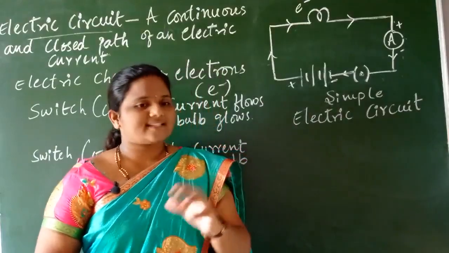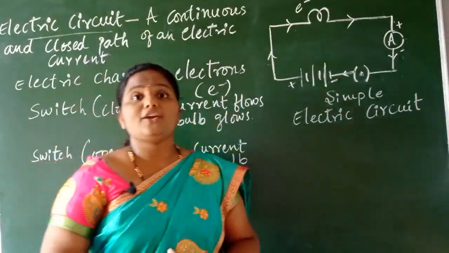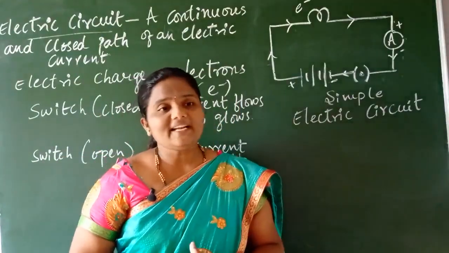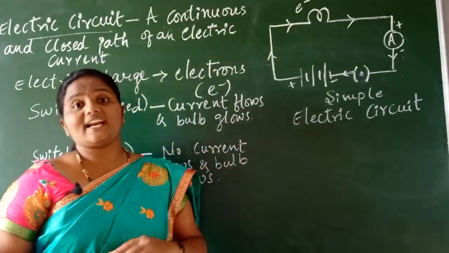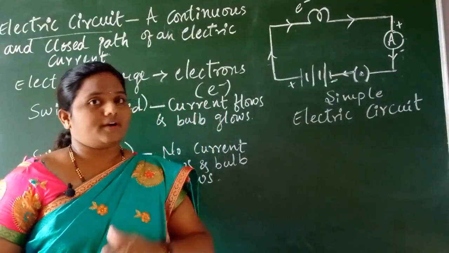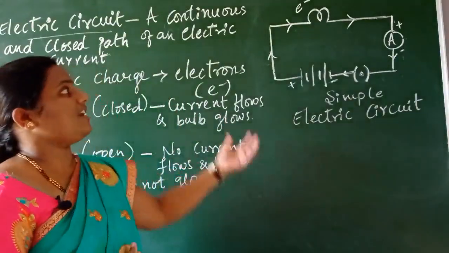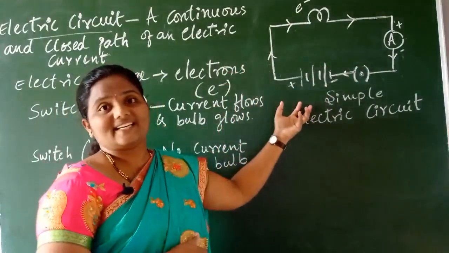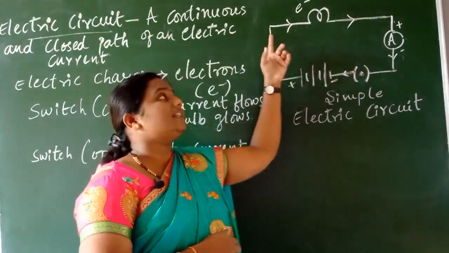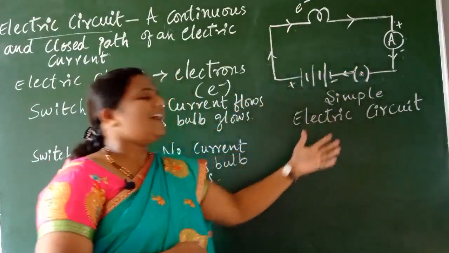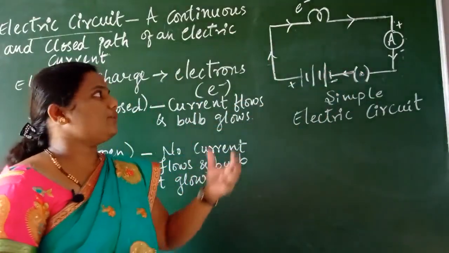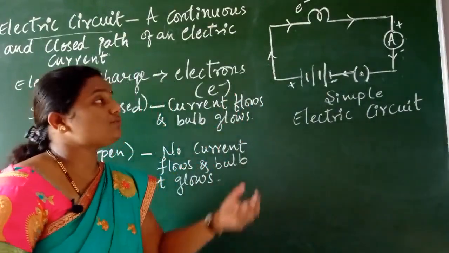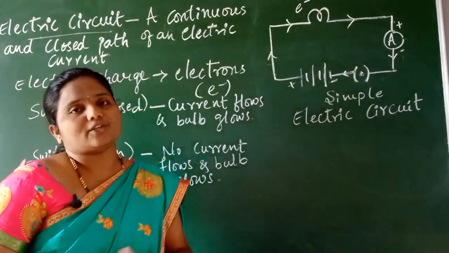And in our lower classes, we have studied about air currents. You know how they are formed? Due to heavy winds, we can find the air currents. Similarly, water currents also we have studied, isn't it, children? How are they formed? Due to the flowing water, we can find the water currents. In the same way, we can find what? Electric current. The flow of electric charge, nothing but electrons, will constitute an electric current, children. In a circuit, if we say electric current is there, what does it mean? The flow of electrons is taking place over there.